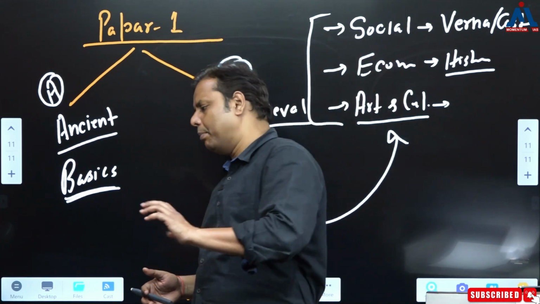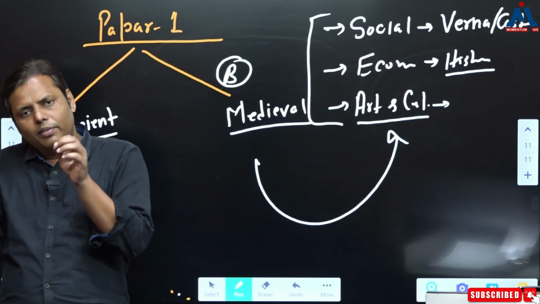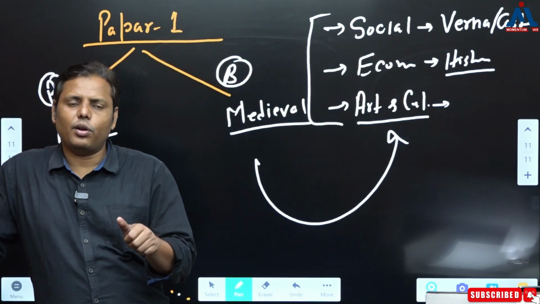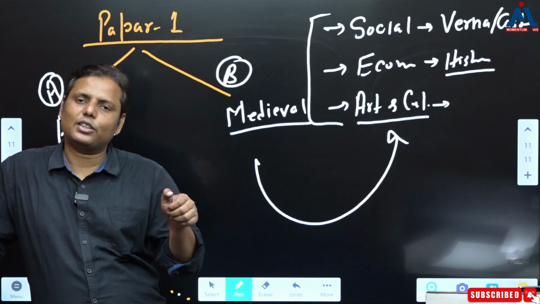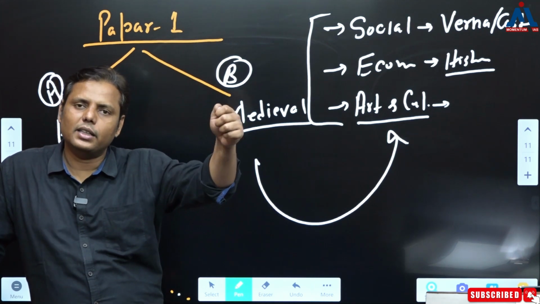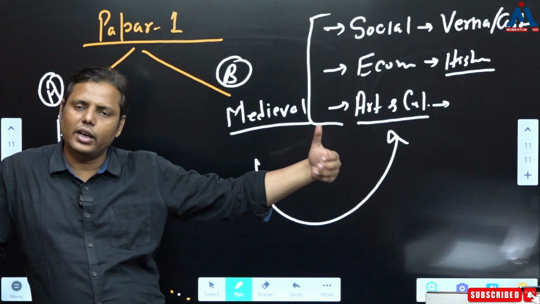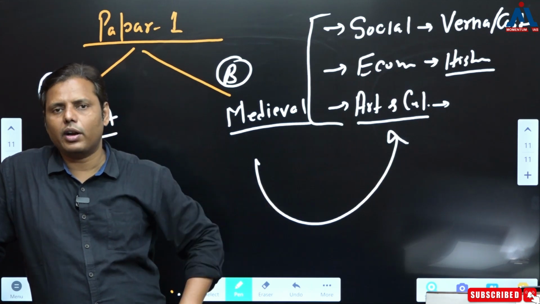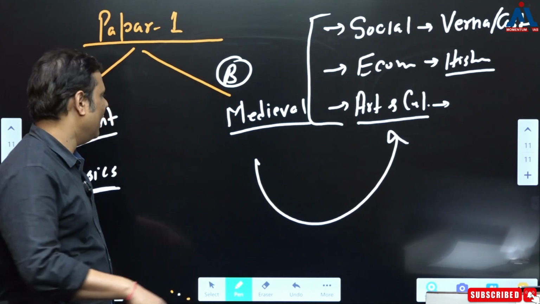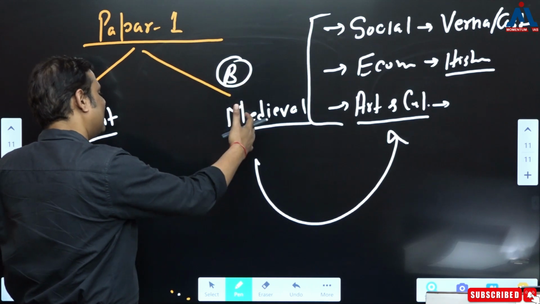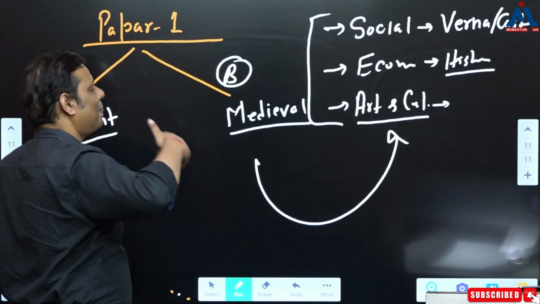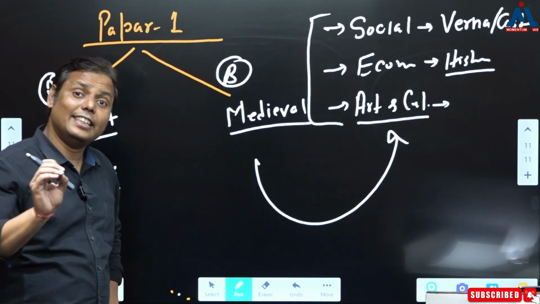So any paper, any optional paper, or even general studies for that matter, ultimately you need certain facts to convey your ideas. To that extent, the facts are needed in history optional also, in order to convey your idea, correct? So basically everything you study in general studies, in ancient and medieval, the same things are being studied. Exactly the same thing.